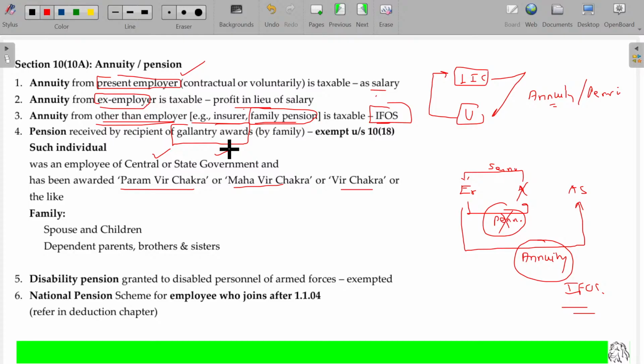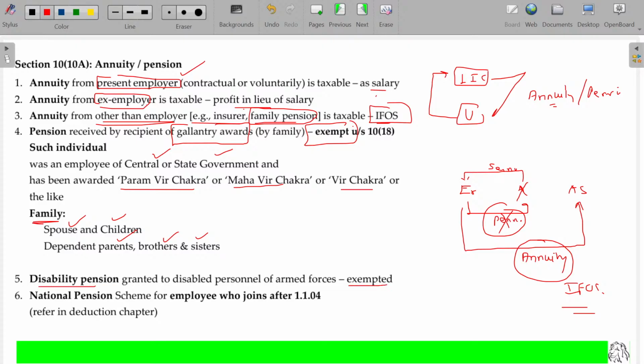So naturally the pension will not be for the assessee, automatically family members will get. Family means spouse, children, dependent parents, brothers and sisters will fall. Anybody can get the pension. If they are getting this pension for their relatives' death from their employer, it will be considered as exempt. Sorry, exempt. In this case, exempt.